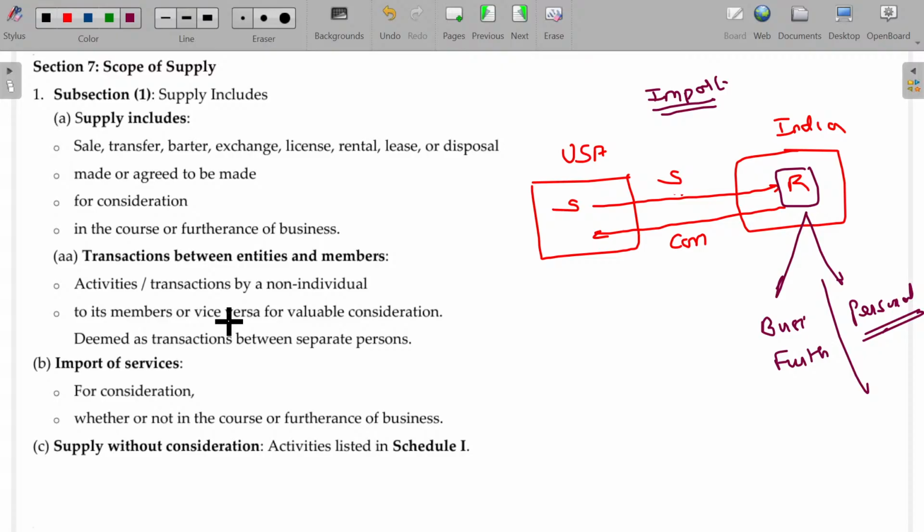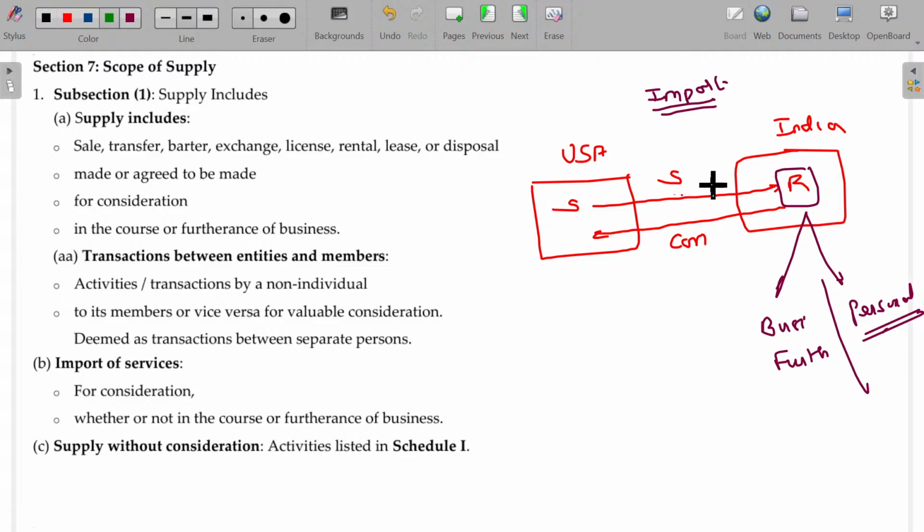If you are getting a supply of services from some foreign supplier and consideration is paid, after the import, whether the imported service is used for your business or personal purpose doesn't matter. You have to pay the GST under reverse charge, RCM basis. Who has to pay the GST here? The recipient has to pay the GST. Is that clear?